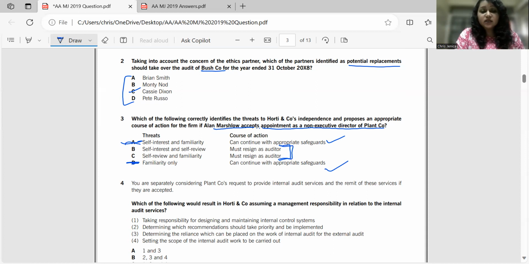Okay. Now here, what kind of threat is it going to be? This is definitely not going to be a familiarity threat. So I can get rid of this. So my answer is going to be self-interest and self-review threat. You can go through the scenario again. There is no familiarity threat. So my answer is self-interest and self-review threat.